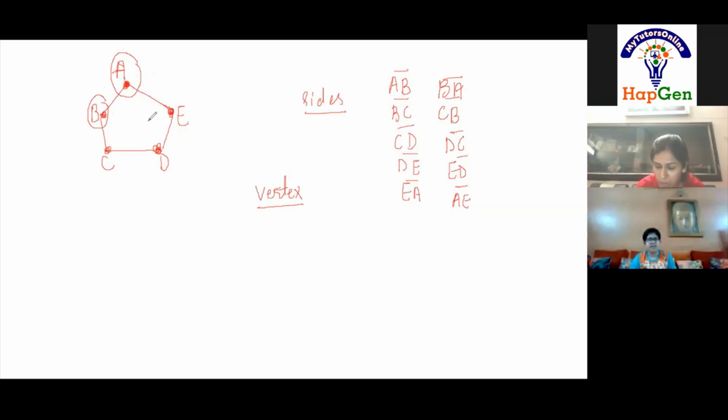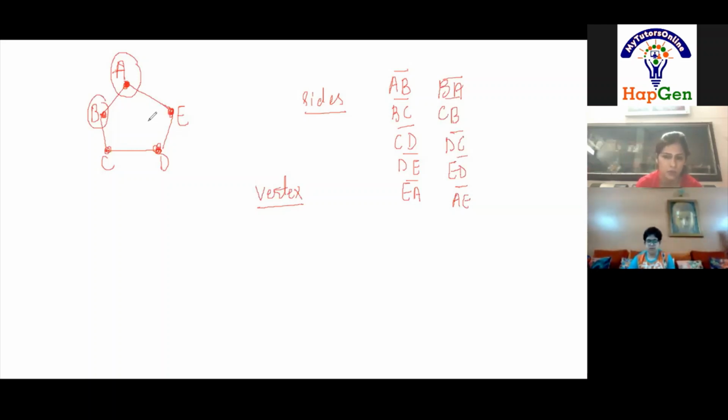But if somebody asks you the definition of vertex, how will you define it? Ma'am, the point where two lines meet. Okay. Give me one example, two lines and one vertex where the two lines are meeting.